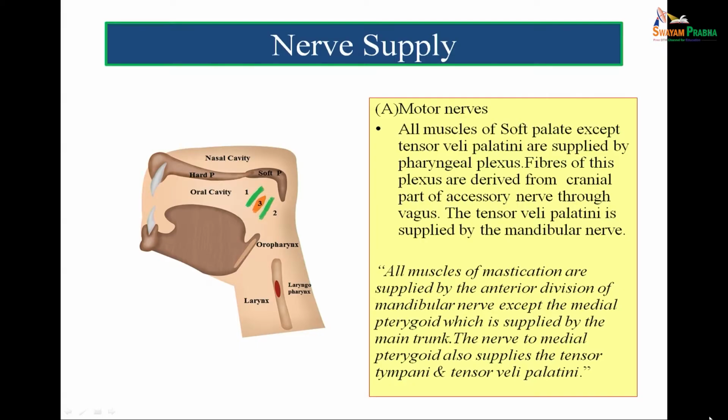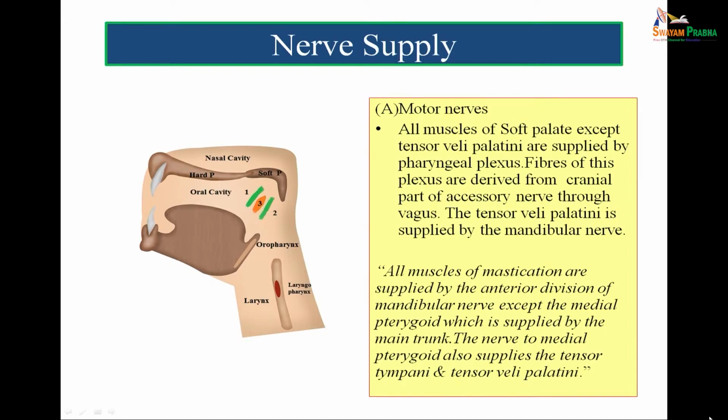Now, all muscles of soft palate are supplied by the pharyngeal plexus except the tensor veli palati, which is supplied by the mandibular nerve. If you remember, when we did the muscles of mastication, at that time it was reinforced and taught to all the students that all muscles of mastication are supplied by anterior branch of mandibular nerve except the medial pterygoid, which is supplied by the main trunk. Therein, another line was there, the nerve to medial pterygoid also supplies the tensor veli palati and the tensor tympani.